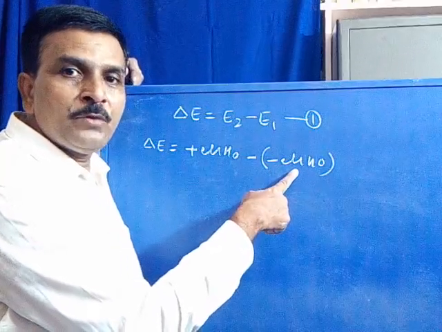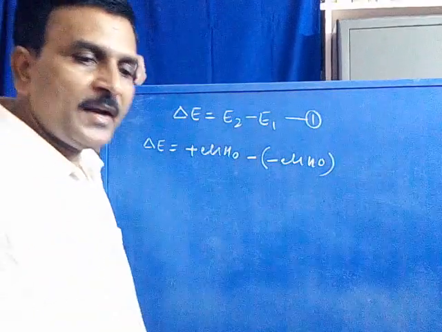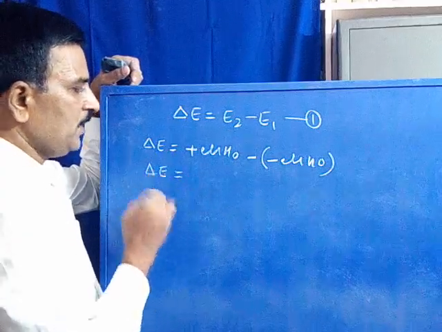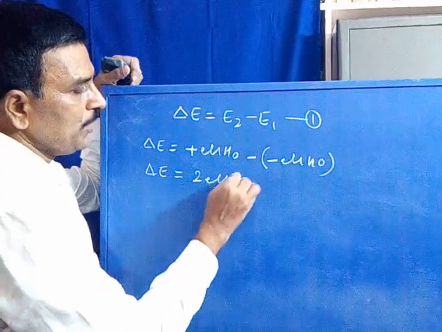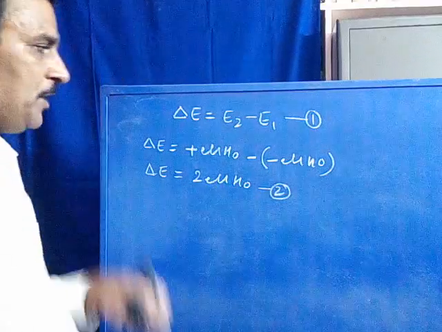So the whole becomes delta E is equal to 2 nu H0. Say this is the second equation, 2 nu H0.